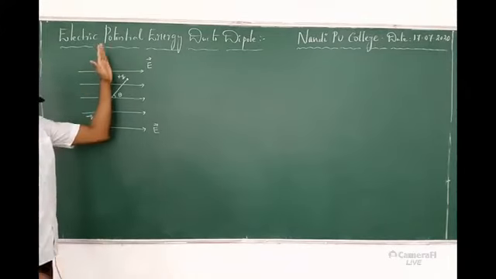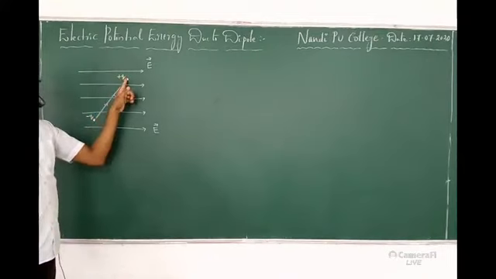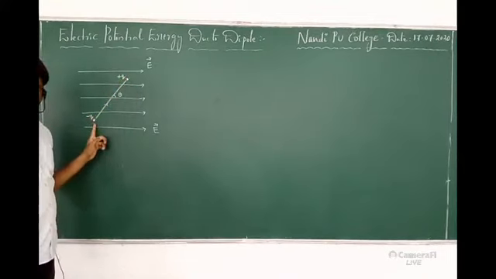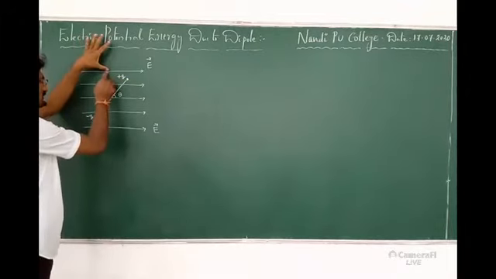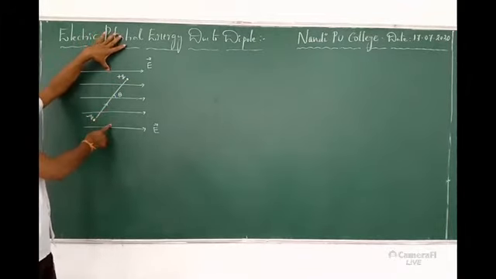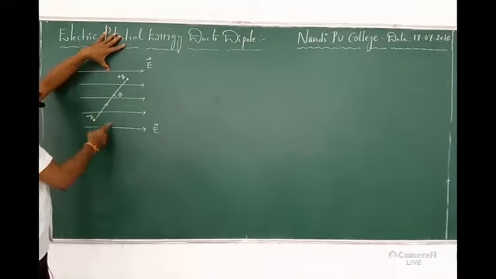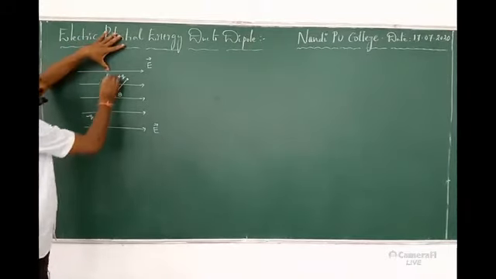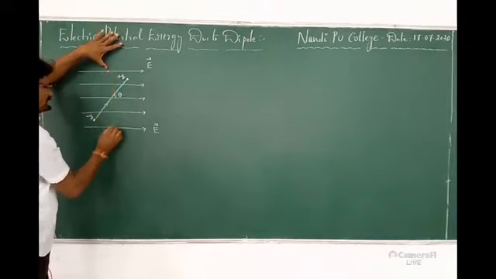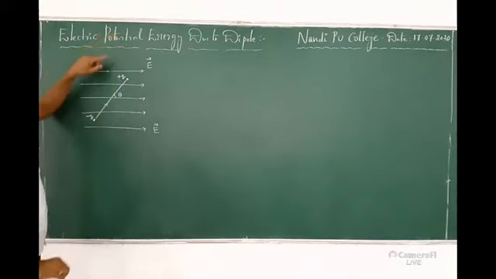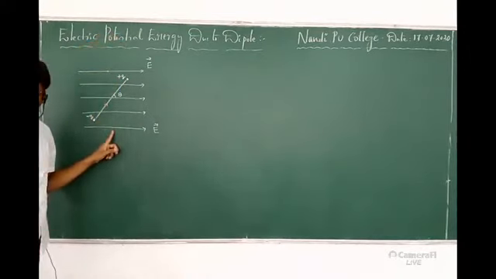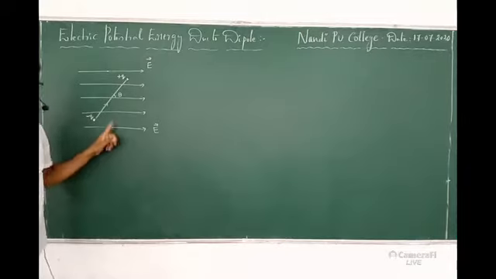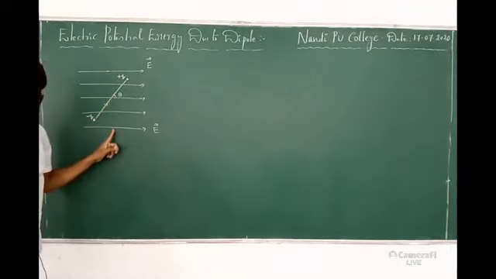Because normal means like this only. One is a positive charge, another is a negative charge. Whatever the charges might be, normal means what? The same line. It is nothing but the equatorial line. So it is a uniform field. One point comes here, another point comes here. Are the two points in the same location or not? As per the previous concept of equipotential surfaces, these two come on the same line.